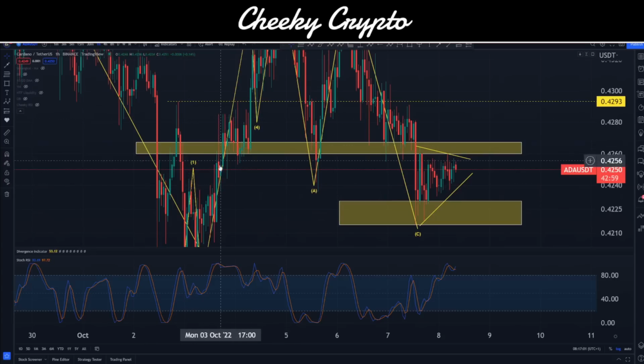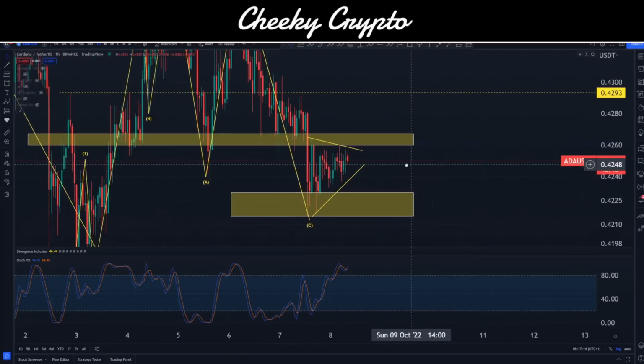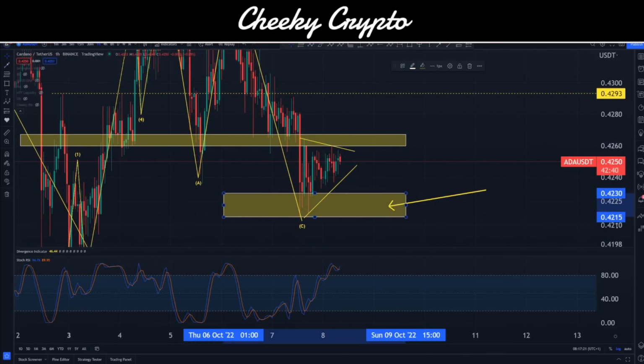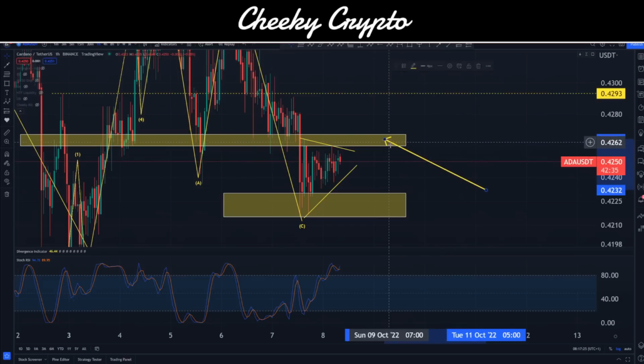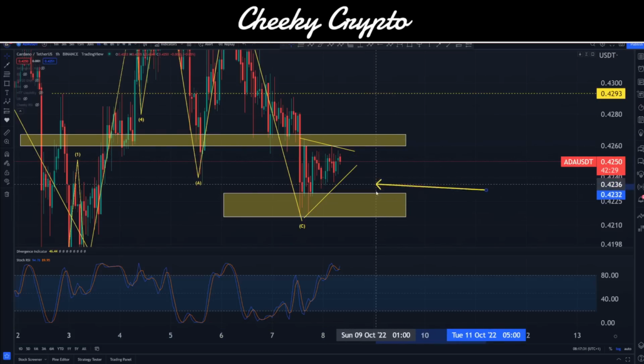Up here, all of this volatility around this area. Here you can see that this was a demand area, as in we wicked into it, and there was a lot of buying pressure here, and we moved on up, so a lot of support to be found, and then it turned into resistance, okay? So at the moment, as it stands, our demand is down here, basically between 42.13 and 42.30, and up here we have our supply. This is our resistance at 42.6 to 42.67. So we've got ourselves these two areas, right?